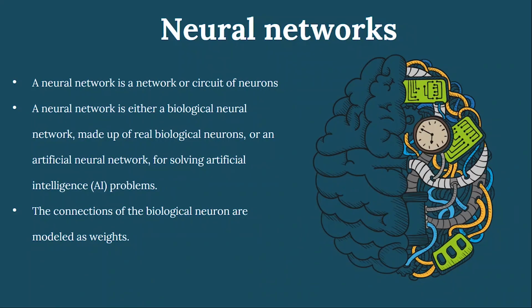And when it comes to the neural network, what is it actually? A neural network is a network or a circuit of neurons. A neural network is either a biological neural network made up of real biological neurons, or an artificial neural network for solving artificial intelligence problems. The connections of the biological neurons are modeled as weights.